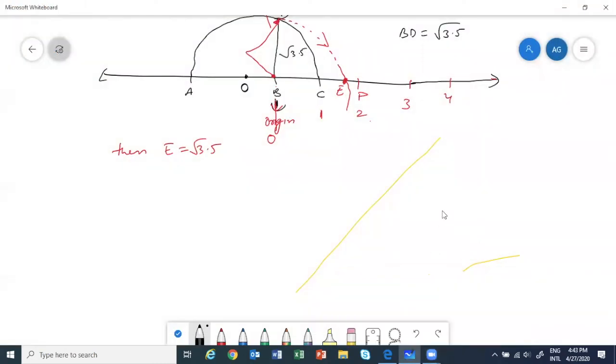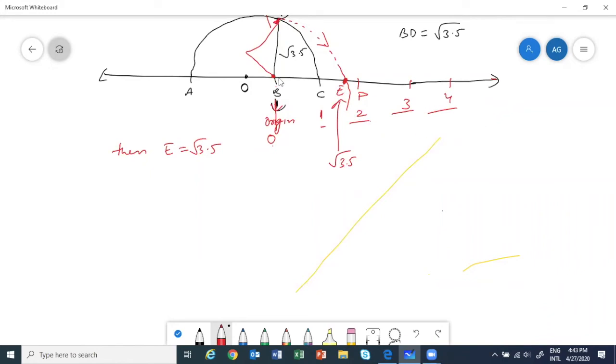You see, E is this point E. This E will represent root 3.5. This 1, 2, 3 that I told you is just to show you that this is our number line. From B it is starting 0, C is 1, then likewise take 1 centimeter and you can make your number line.